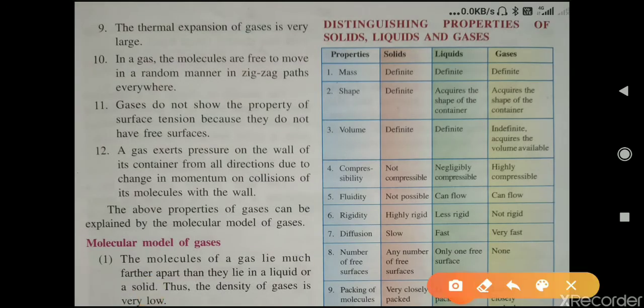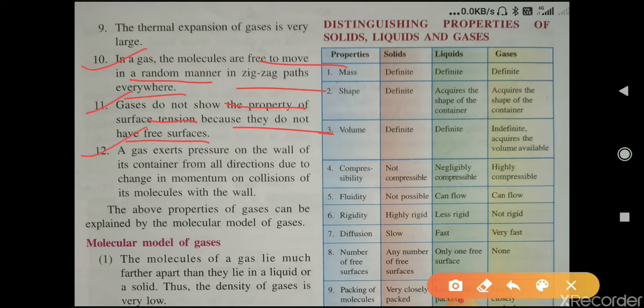10th, in a gas, the molecules are free to move in a random manner in a zigzag path everywhere. As there is no intermolecular force of attraction between the molecules of a gas, therefore they are free to move in a zigzag path anywhere. 11th, gases do not show the property of surface tension because they do not have free surfaces.